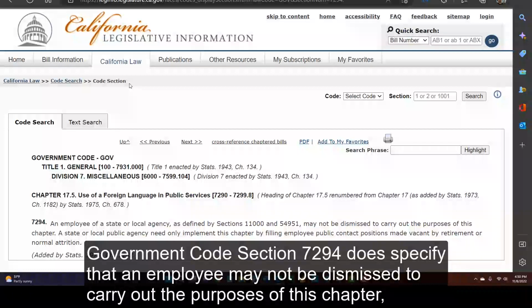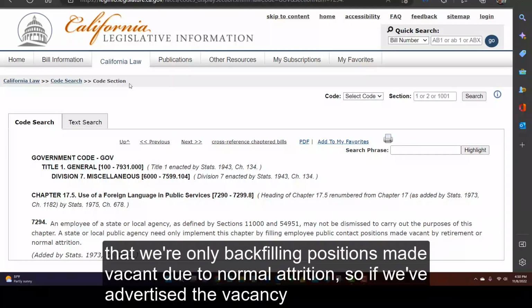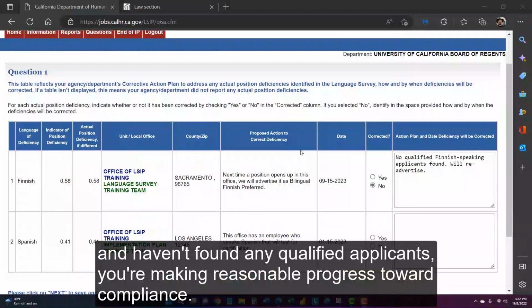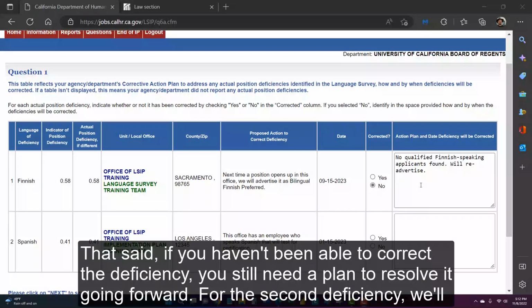Government Code Section 7294 does specify that an employee may not be dismissed to carry out the purposes of the chapter, that we're only backfilling positions made vacant due to normal attrition. So if we've advertised the vacancy and haven't found any qualified applicants, you're making reasonable progress toward compliance. That said, if you haven't been able to correct the deficiency, you still need a plan to resolve it going forward.